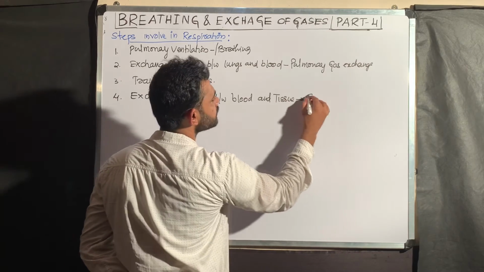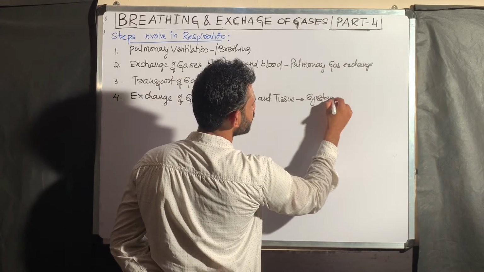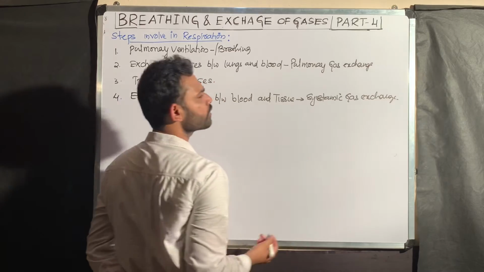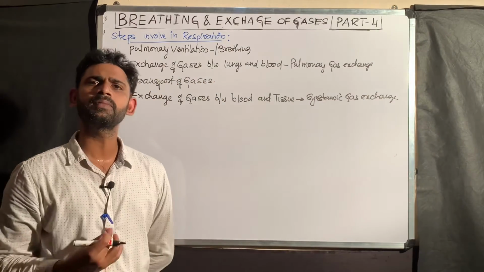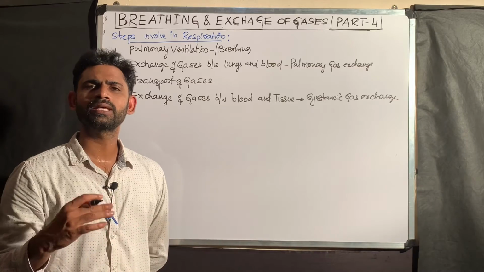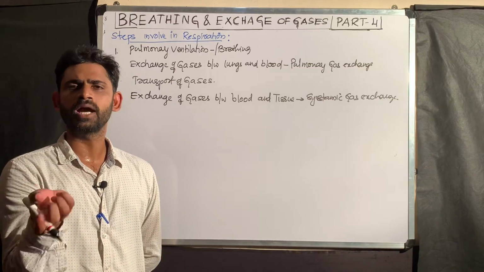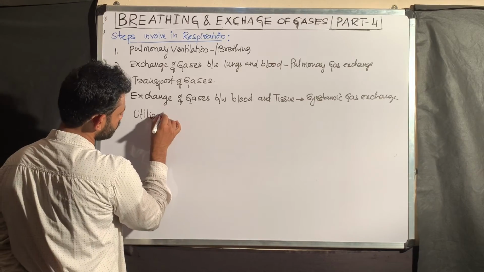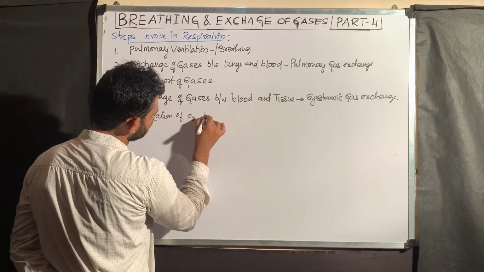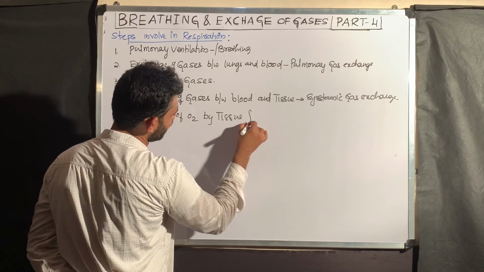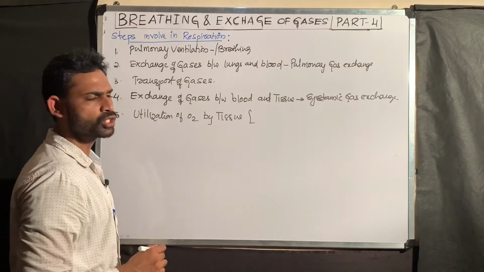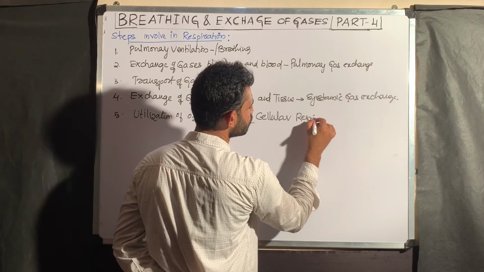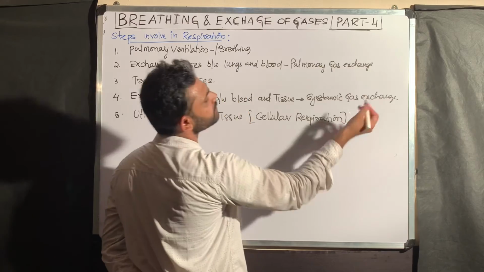This is called systemic gas exchange. Here you can see the two types of gas exchange: one is pulmonary gas exchange, another one is systemic gas exchange. So finally oxygen enters into tissues. What is happening? That is step 5, utilization of oxygen by tissues. You can understand, utilization of oxygen by the tissues comes under cellular respiration. Definitely that is cellular aerobic respiration.